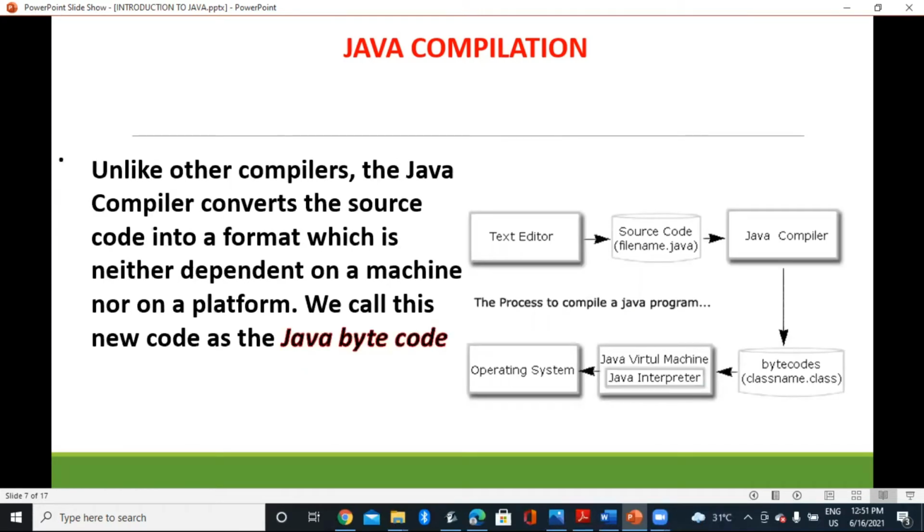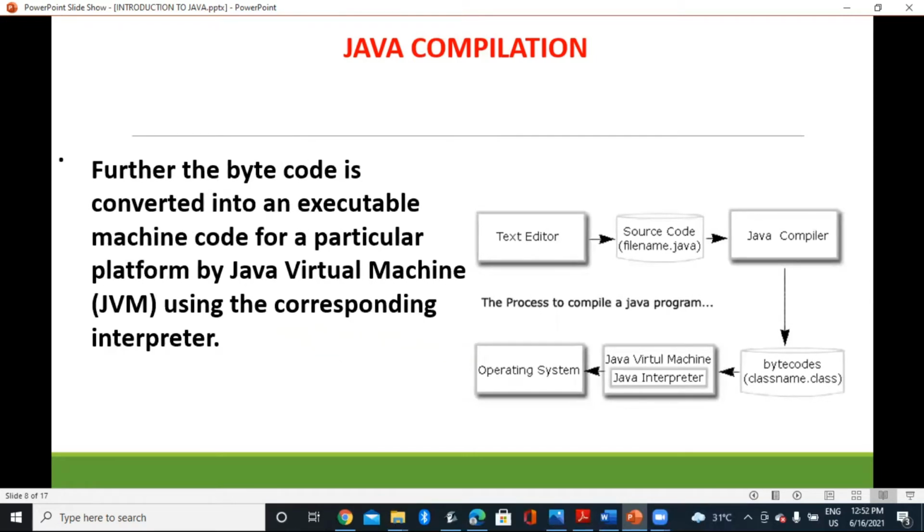But unlike other compilers, the Java compiler converts the source code into a format which is neither dependent on a machine nor on a platform. We call this new code the Java bytecode. Whenever you write a program in source code, you will see the extension .java. But when it is converted to bytecode, the extension changes to .class.